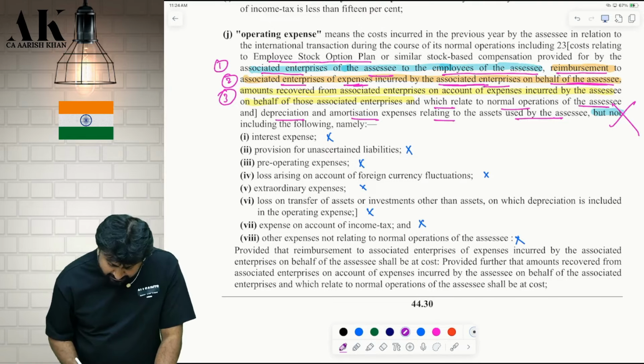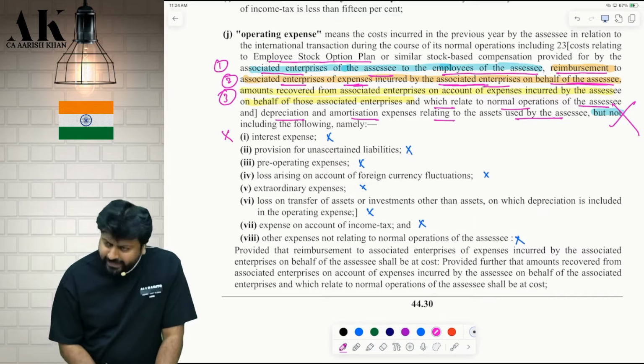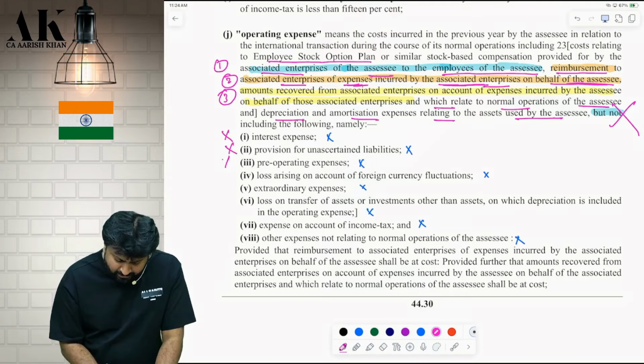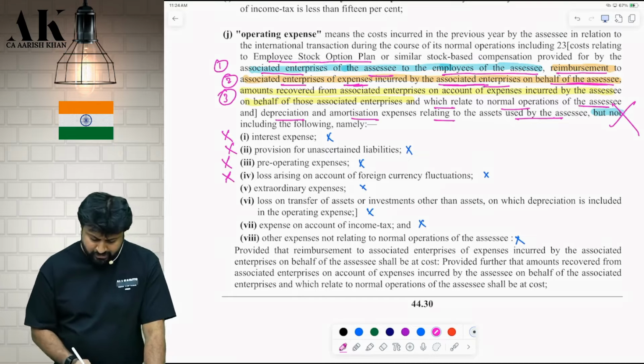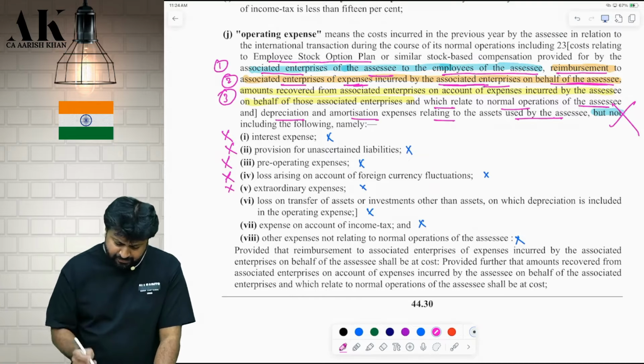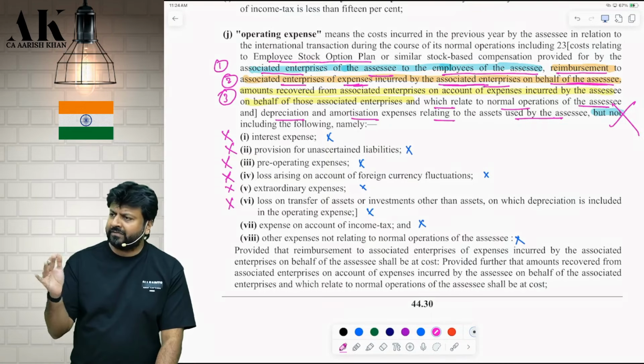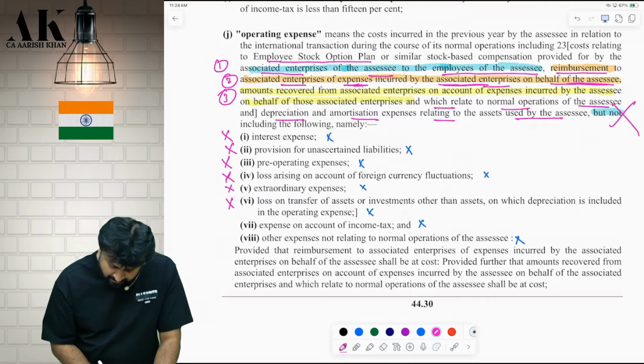What is not included? Check please first. Don't take interest expense. Then provision for uncertain liability. Then don't take pre-operating expenses. Loss arising on foreign exchange fluctuations. Don't take extraordinary expenses. Don't take losses on transfer of assets and investments. Investments, don't take.